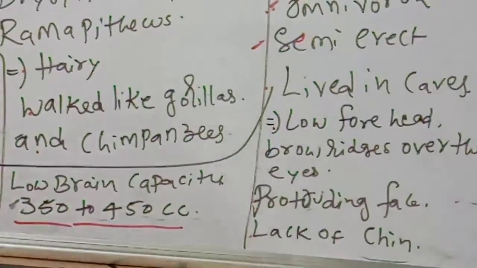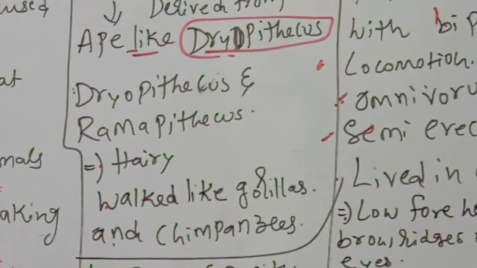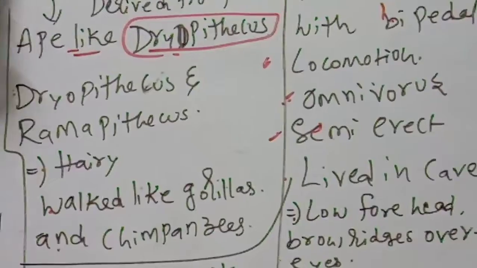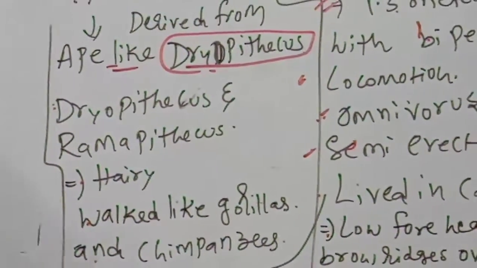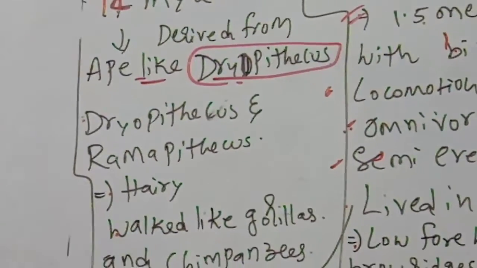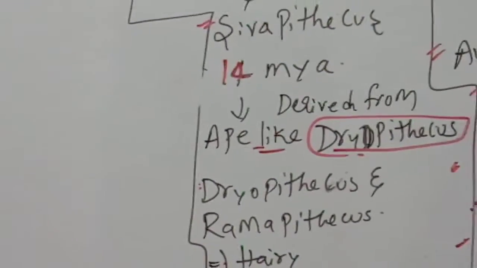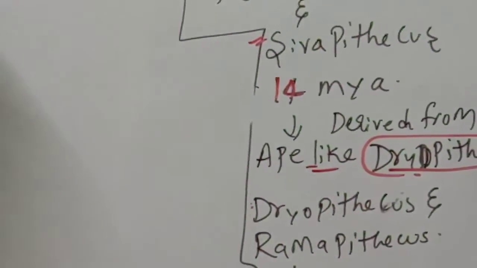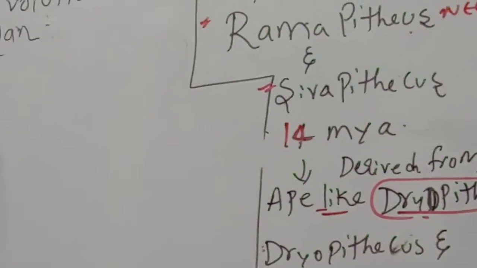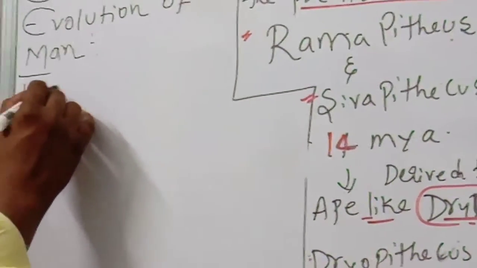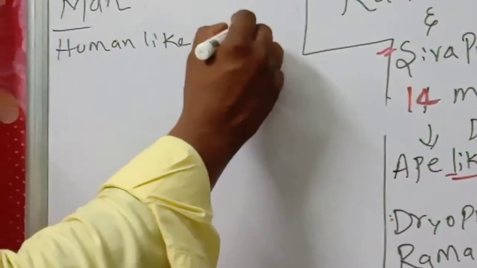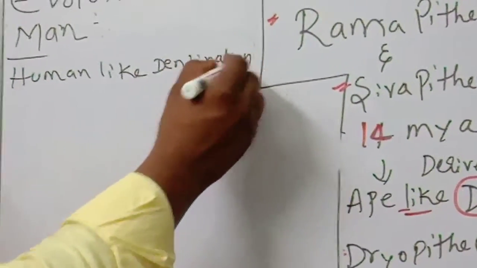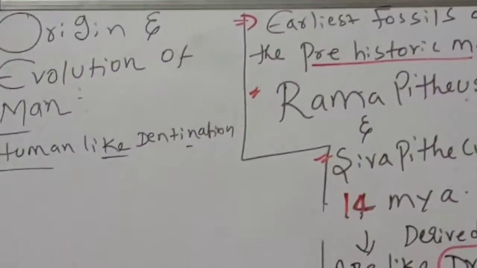Some more characters: lack of chin, brain size of 350 to 450 cc, and human-like dentition, meaning thecodont, diphyodont.